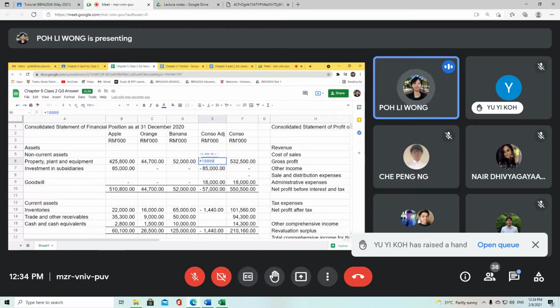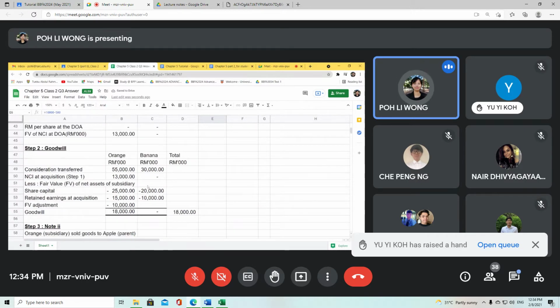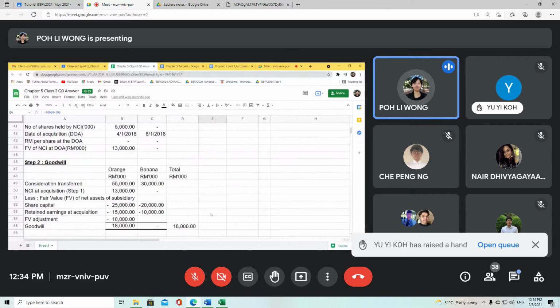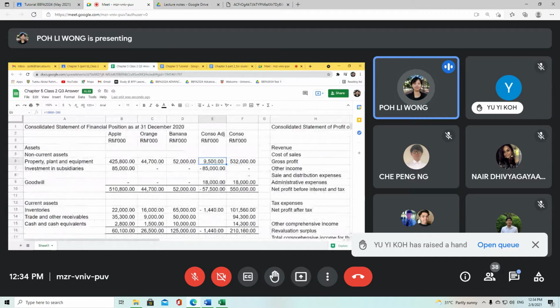Because your carrying amount is now 1.5 million according to Apple. So I want to take out 500,000 in order to reflect this 1 million only. So that's why my non-current assets here, I will take out the 500,000 so that it returns the machine value to 1 million rather than 1.5 million. Okay, so that was your double entry.